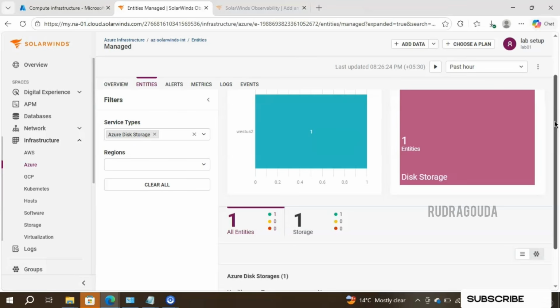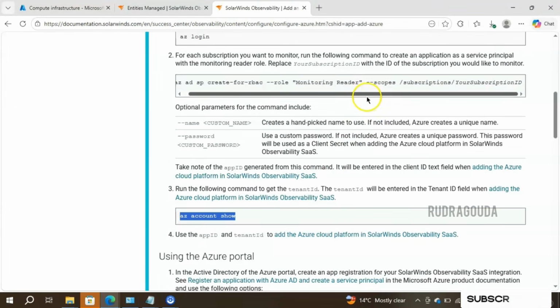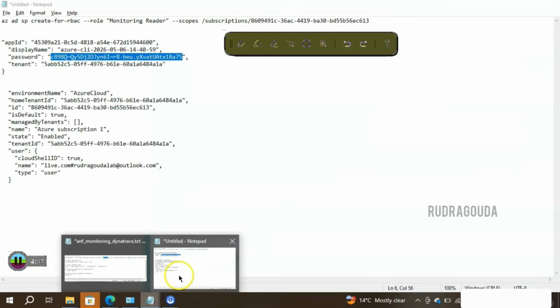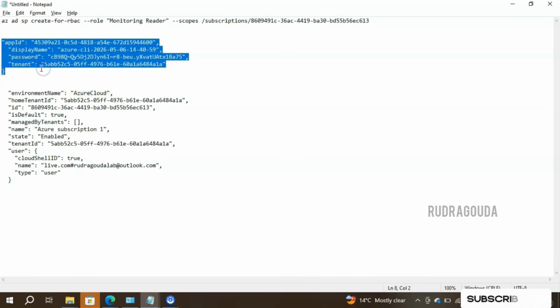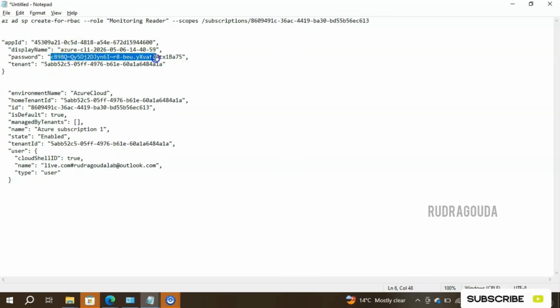Hope you are getting the complete idea on how to do the integration between SolarWinds and Azure. It completely depends on the subscription. Whenever you want to do Azure related monitoring, you need to provide the subscriptions by using this particular command and just replace the subscription ID here. Remaining things are the same. Enter this command in the Azure CLI, and as soon as you hit enter, it will provide information like this. From this you can get the app ID, which is nothing but the client ID that we are going to enter in our SolarWinds console, and the password as well. Apart from this, we may require the tenant ID.